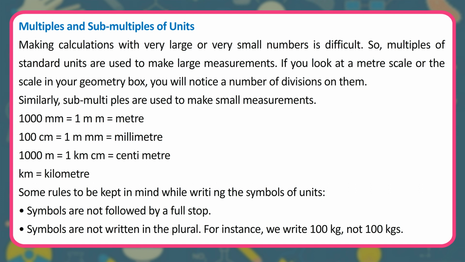1000 mm equals 1 meter. m stands for meter. 100 centimeter equals 1 meter. mm stands for millimeter. 1000 meter equals 1 kilometer. cm stands for centimeter. km stands for kilometer.